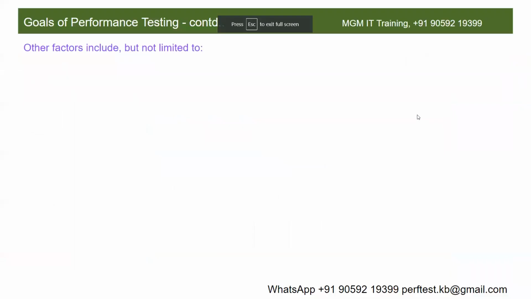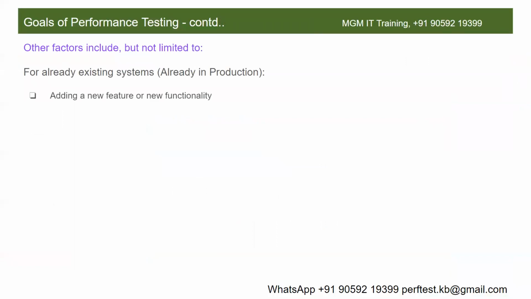So let's understand, and let's discuss some scenarios. When do we need to do performance testing for an already existing system? Suppose there is some new feature or new functionality added, right? Then we have to do performance testing. I'll give an example to this. Like most of you may be using IRCTC or Redbus.in, right?